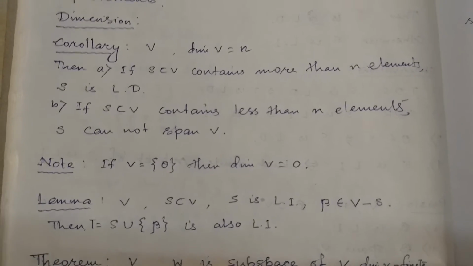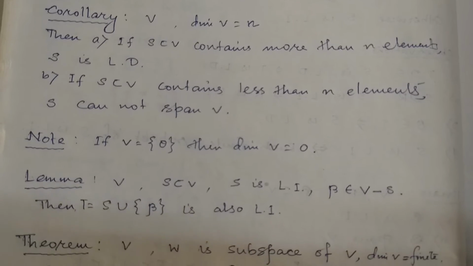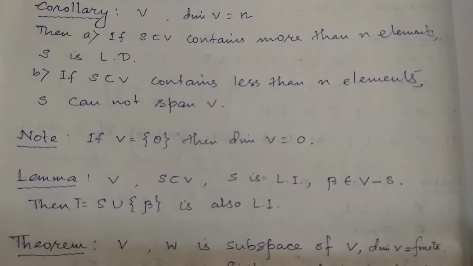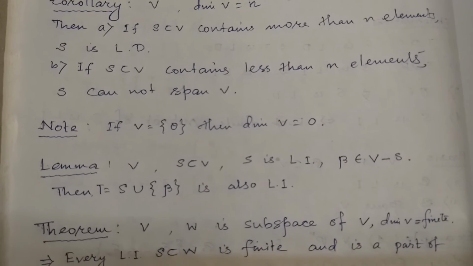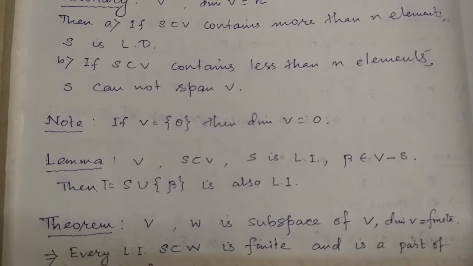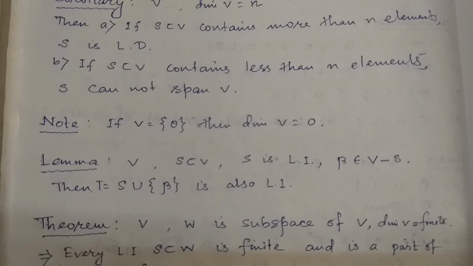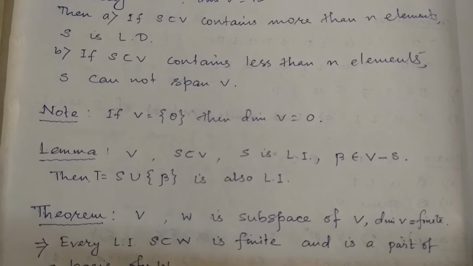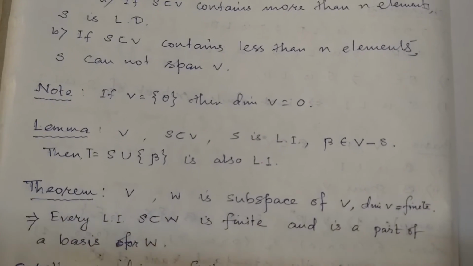one can note that if V is the zero subspace, that means V contains only the null element, then dimension of V equal to 0, because if we take a subset S which spans V, then S must contain theta, and any subset of a vector space containing theta is linearly dependent, so that will not span. Therefore we assume the dimension of V is 0.